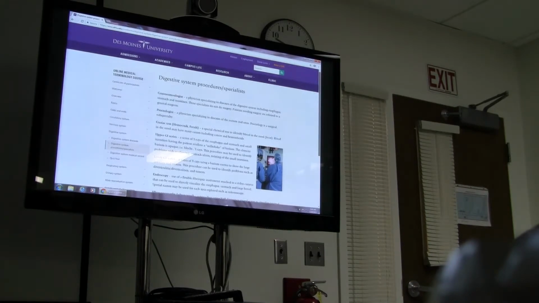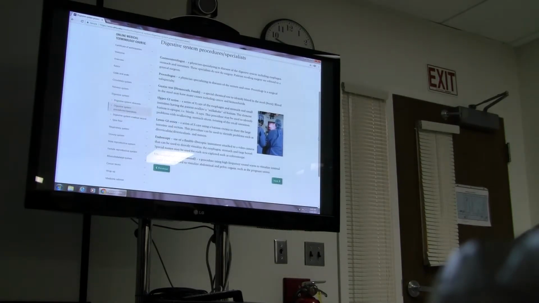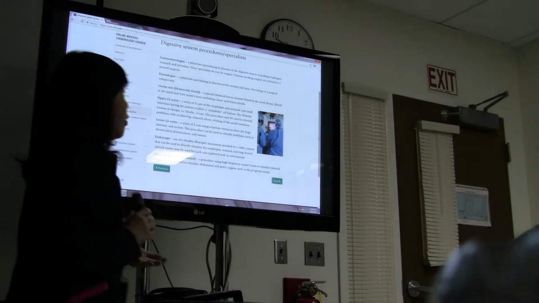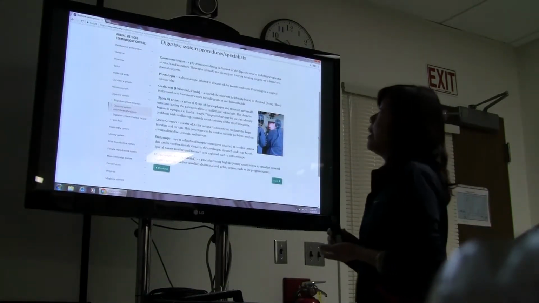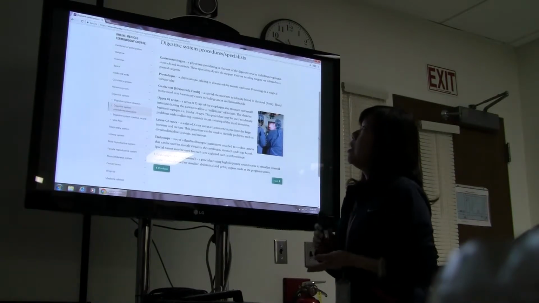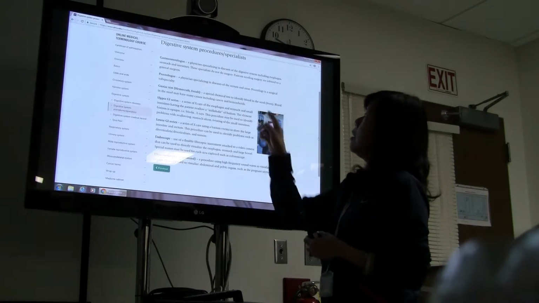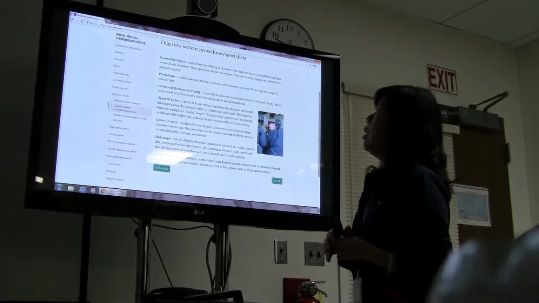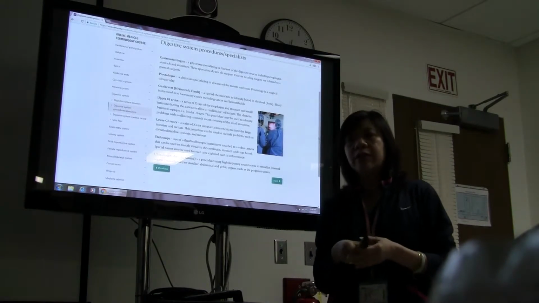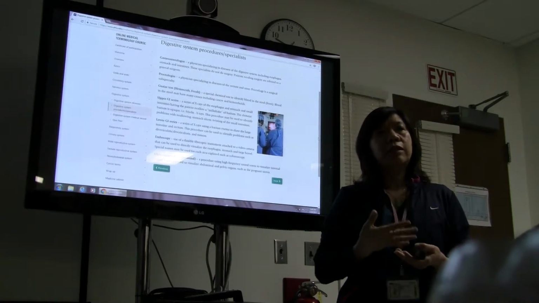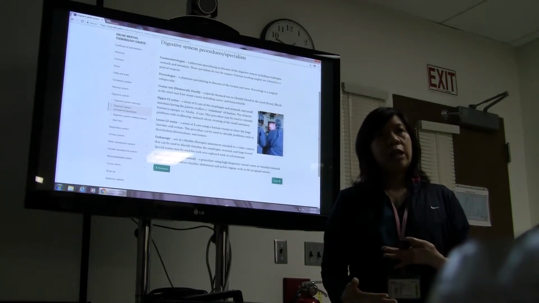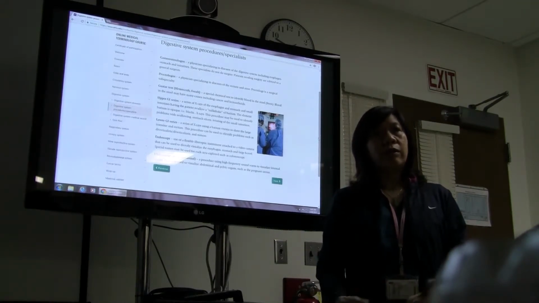Okay, specialists. Gastroenterologists are the physicians that specialize in GI tract disease. Okay. Proctologists are specialists in the rectum and the anus. So the GI tract is divided into the upper GI, which is the oral cavity, esophagus, and stomach, and then the lower GI, which is the colon, rectum, and anus.